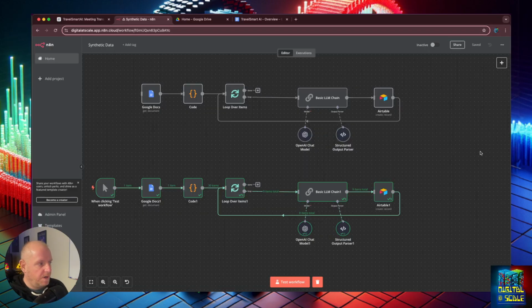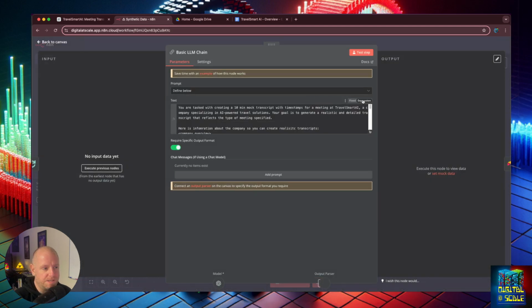So one of the things that I had to do in order to even prepare for this demo is I had to create a bunch of what we call synthetic data. Synthetic data is really just responses. So you're pretty much creating mock information. So what I'm going to show you is the prompt.